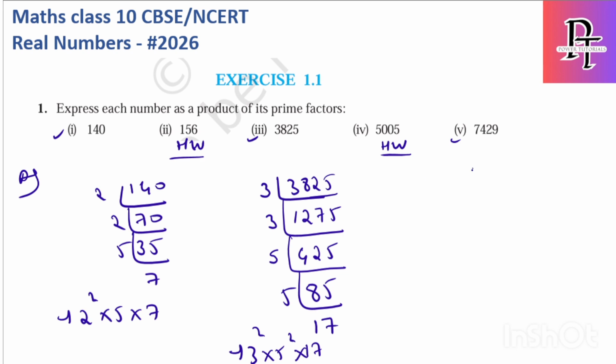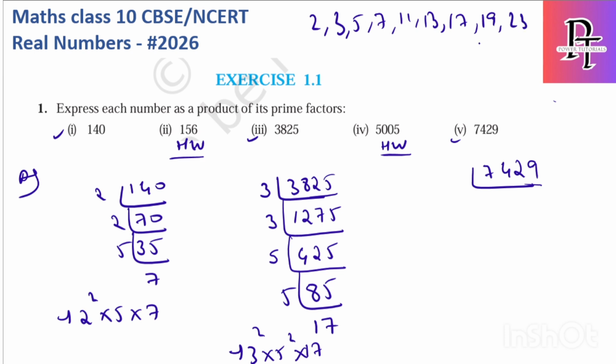Okay, let's solve the last one, 7429. It is an odd number, so 2 is not possible. What about 3? 7 plus 4 is 11, 11 plus 2 is 13, 13 plus 9 is 20. So 3 is also not possible, and 5 is not possible. So what are the prime numbers? I will write them here: 2, 3, 5, 7, 11, 13, 17, 19, 23, and then 29, and then 31. So mostly within these you will get the answer.